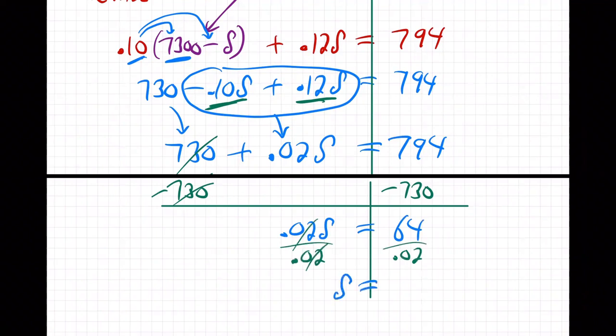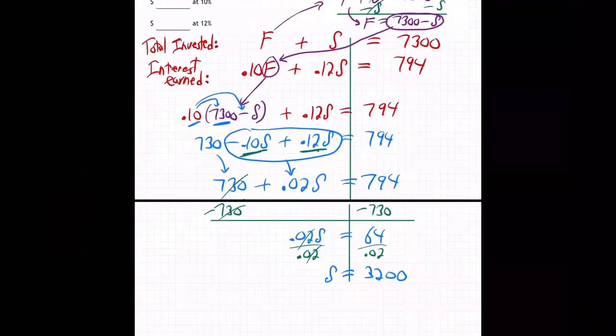S equals, let's see, 3,200. I'm pretty sure that is 3,200. Let me double check my calculator here. Yeah, 3,200. Okay, so we got S. That's how much was invested in the second account, 3,200.